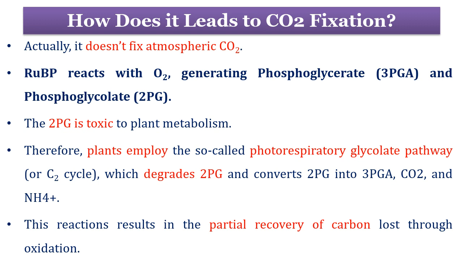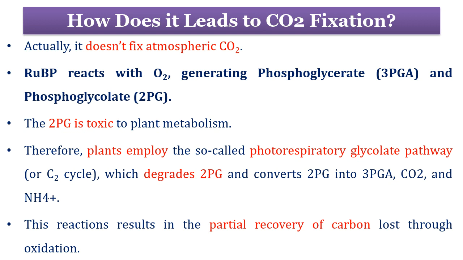Therefore, plants employ the so-called photorespiratory glycolate pathway, or C2 cycle, which degrades phosphoglycolate and converts two molecules of phosphoglycolate into one molecule each of phosphoglyceric acid, carbon dioxide, and ammonia, where ammonia and carbon dioxide are formed in mitochondria and phosphoglyceric acid is regenerated at the last step in the chloroplast. The reaction results in partial recovery of the carbon lost through oxidation.